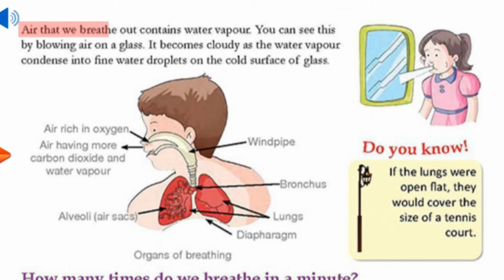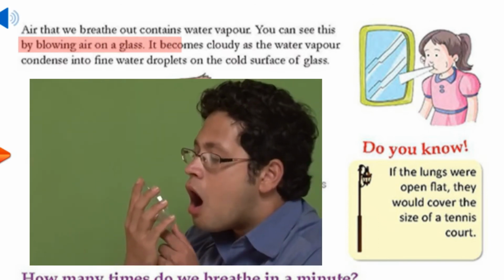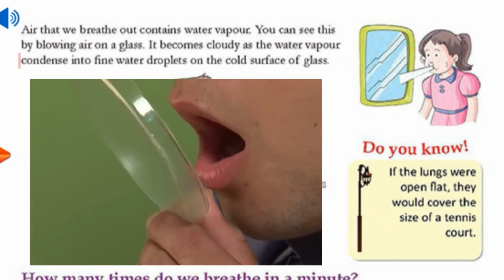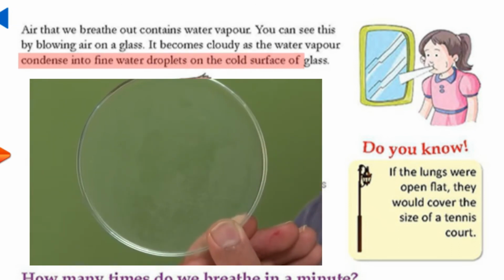Air that we breathe out contains water vapor. You can see this by blowing air on a glass. It becomes cloudy as the water vapor condenses into fine water droplets on the cold surface of glass.